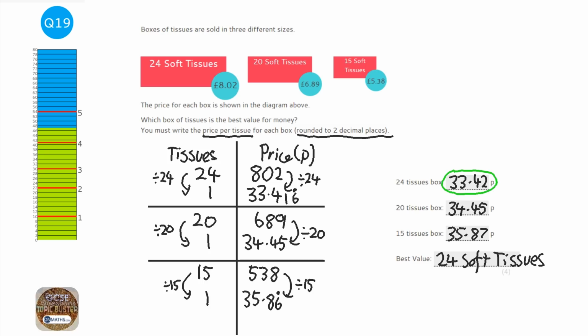Now, in your answer, make sure that you write exactly the same as in the question, so that it's absolutely clear which one that you think is the best value. Now, if you worked the other way, if the question didn't specify how to do it, and you were working out the amount of tissues you get per penny, then obviously it works the other way. You want the biggest number because you want the maximum amount of tissues per penny. So just be a little bit careful of that.